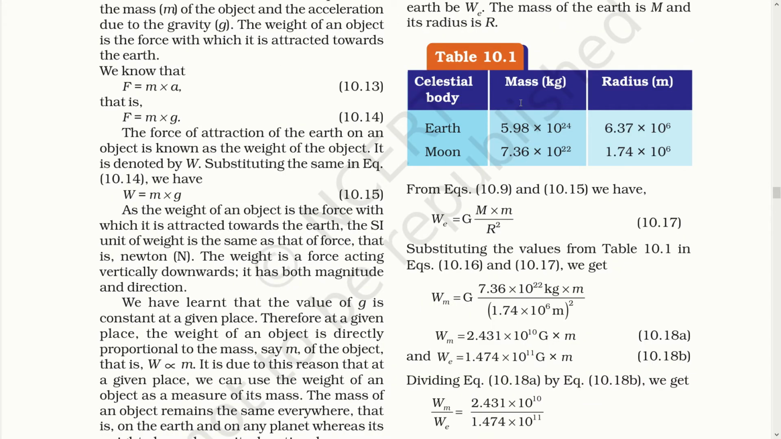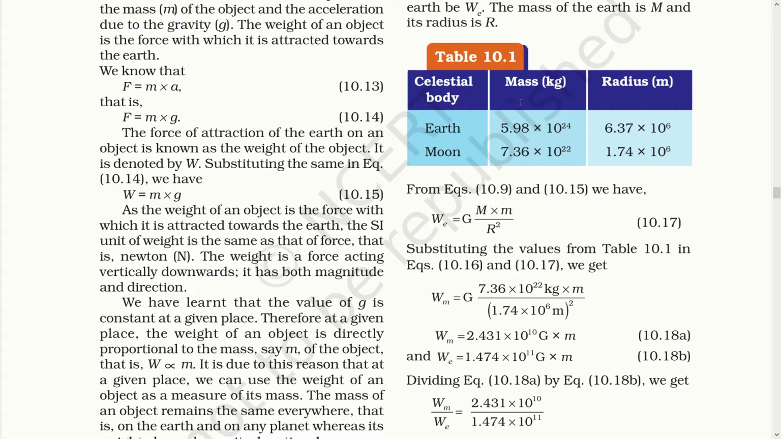As you can study table 10.1, the mass and radius of earth and moon are given respectively. We can apply all those values in the equation to find the weight of a person on moon. Wm is equal to G 7.36 into 10 raised to 22 kilogram into m upon 1.74 into 10 raised to 6 meter square. On evaluating, you will get 2.431 into 10 raised to 10 G into m, whereas the weight on the earth would be 1.474 into 10 raised to 11 G into m.